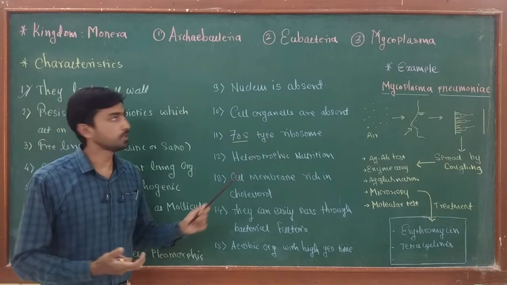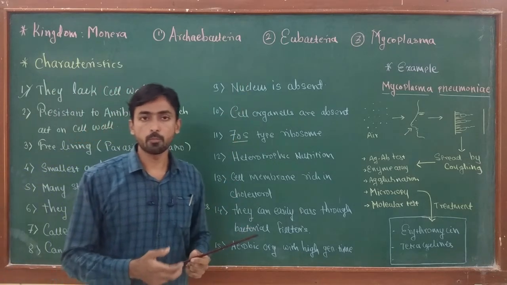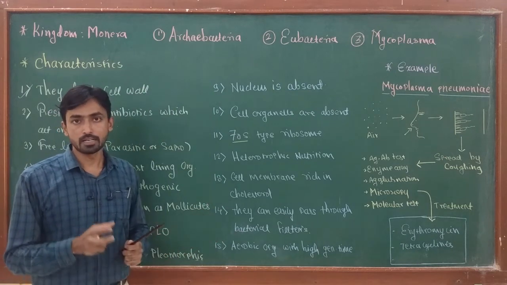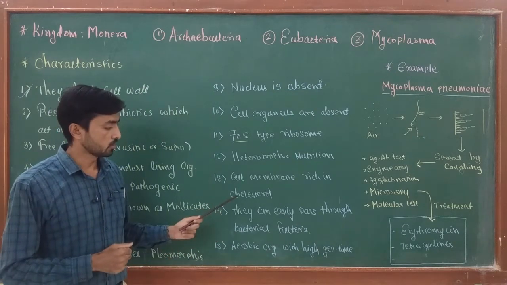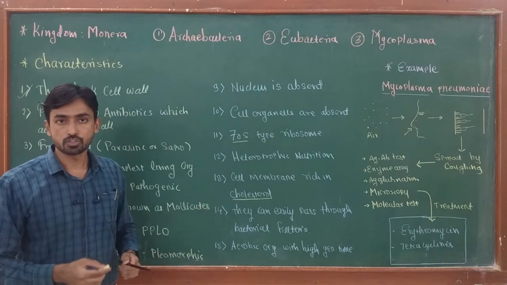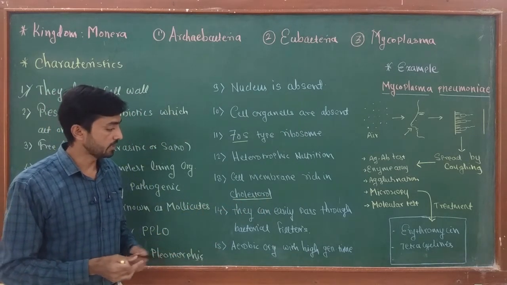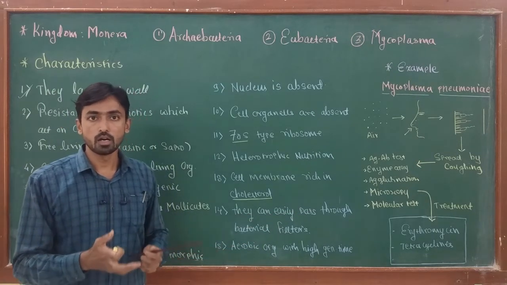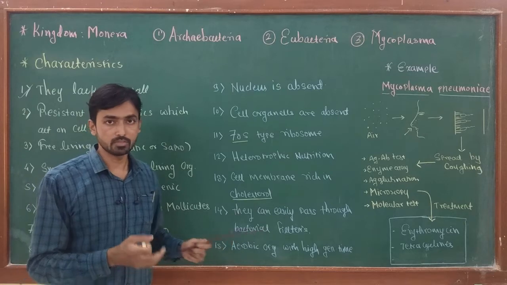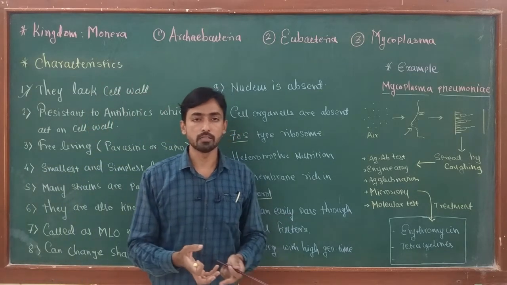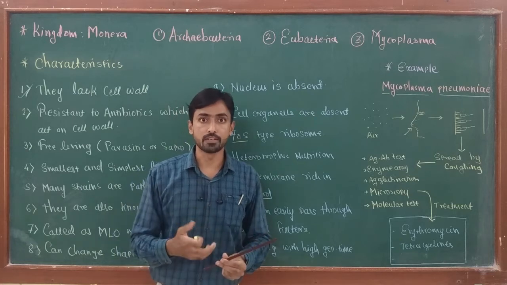We know that a normal eubacterial cell has a cell wall, while mycoplasma has a cell membrane that contains a high amount of cholesterol. This helps in maintaining the rigidity and structure of the cell. Then, they can easily pass through the filters made for removing bacteria. That means, due to their small size, they pass through bacterial filters and come into the filtrate.